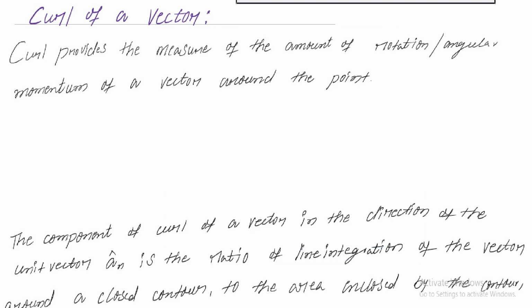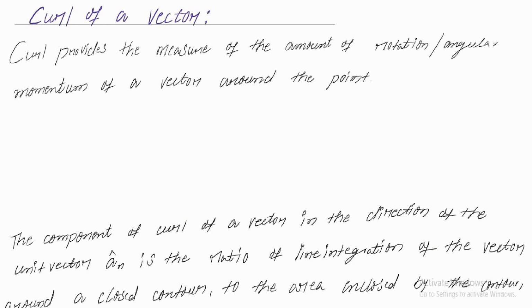Hello students, today we are going to see the last topic, that is curl of a vector. Curl of a vector is always a vector. Divergence of a vector is a scalar. Already we have seen that in the last class. We have seen one numerical also. In divergence, we got a scalar value.